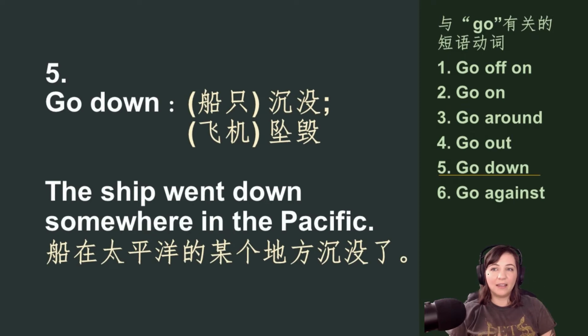Okay, and the next one is to go down. You can use go down to mean a crashing ship or a plane. So to crash a ship or a plane, you could use go down. So here it is in a sentence. The ship went down somewhere in the Pacific.